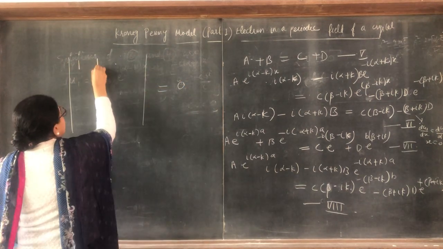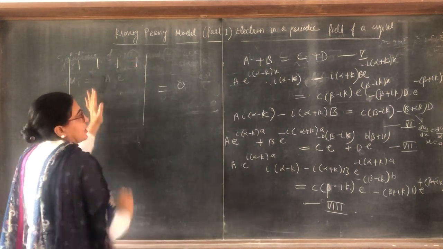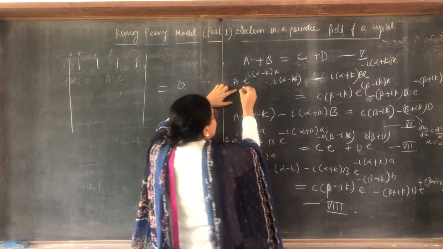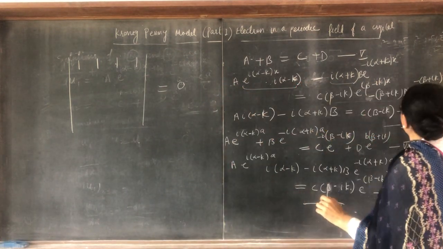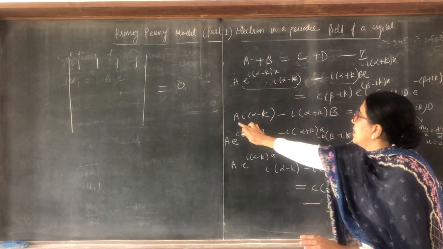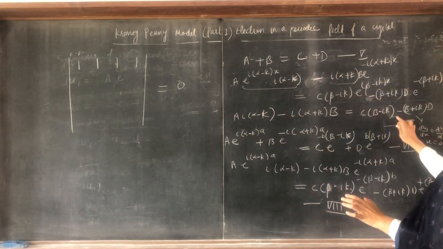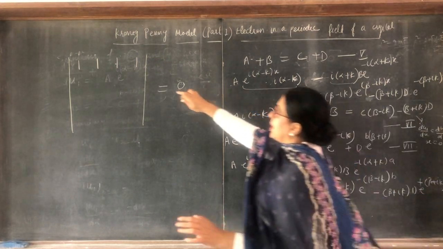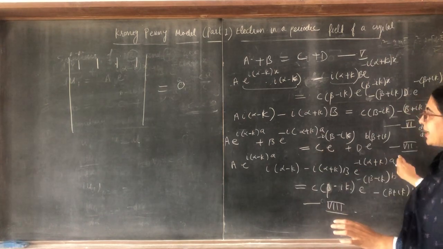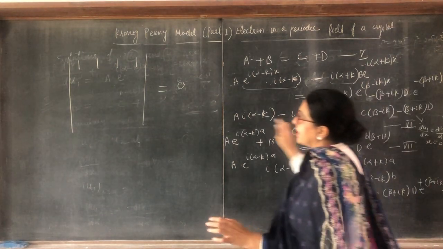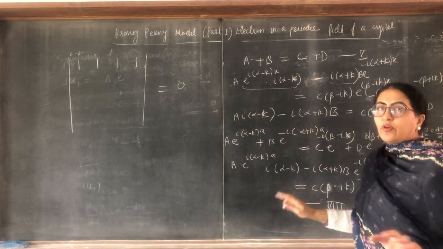In the first row: coefficient of A is 1, coefficient of B is 1, coefficient of C is 1, coefficient of D is 1. Similarly, take the coefficients of A, B, C, D from the next equation and write them in the second row. Then from this equation, take the coefficients A, B, C, D and write them in the third row. Then from equation number 8, write in the fourth row.